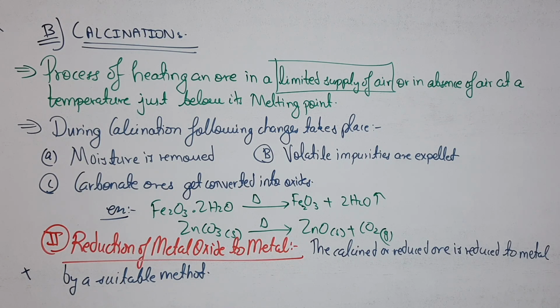What kind of suitable method is that? Just copy this. You might sometimes think that sir is just reading the content written on the board, but students, I can't help it. This chapter depends on 5 to 10% understanding and 95% revision. Basically this is the students' chapter, it will require more hard work from you. If you have any kind of doubts you can just ask me, this is no problem. So for reduction of metal oxide to metal, in these further points I am going to write it down.